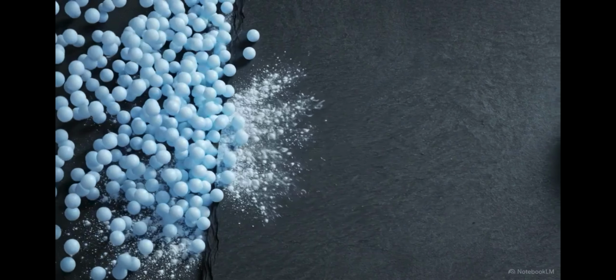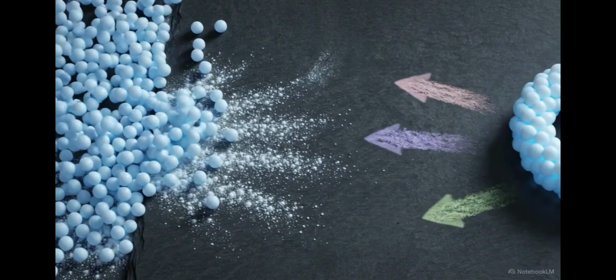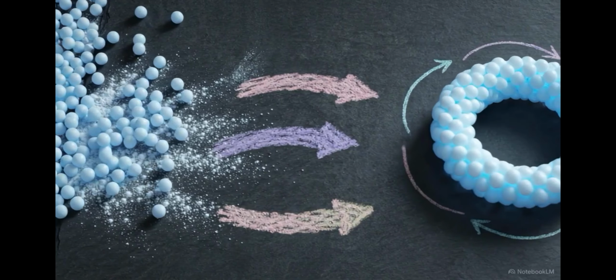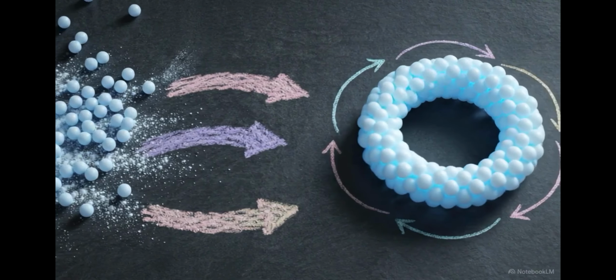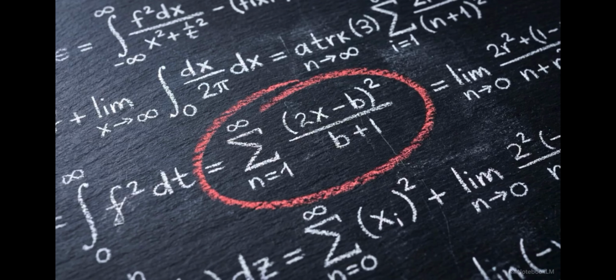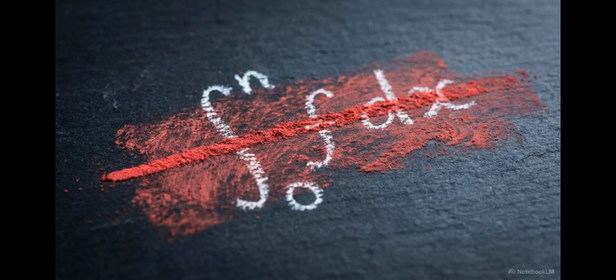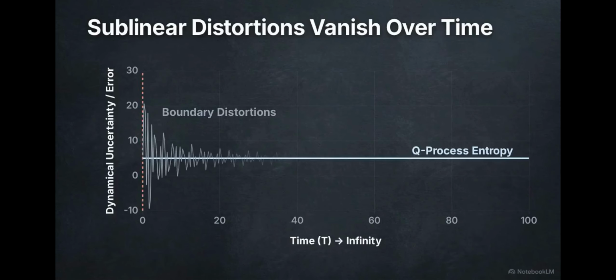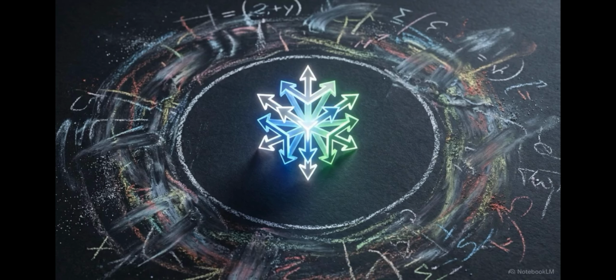Module 2 focuses on endpoint control, examining the Radon-Nikodym term that compares the conservative process to the original killed dynamics. The mathematics show that this Radon-Nikodym term is strictly sublinear. Because it is sublinear, any distortions occurring at the boundary vanish when we take the long-term average. This isolation allows the true dynamical entropy of the system to be measured independently of the boundary effects.